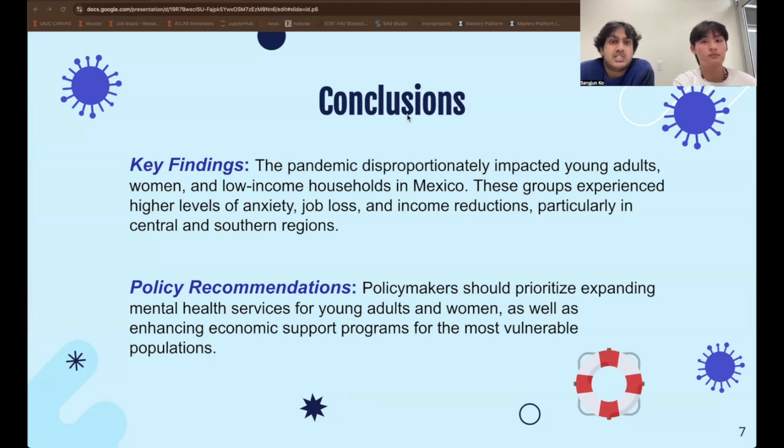Economic support is also equally crucial. Job and income losses have left many financially unstable. Providing financial aid, job retraining, and employment support, especially in areas like Mexico City and Veracruz, can help stabilize these communities, ensuring not only recovery, but long-term economic resilience. These interventions are key to helping vulnerable populations recover stronger and be more prepared for future challenges.